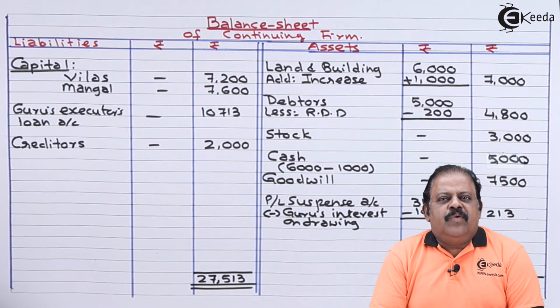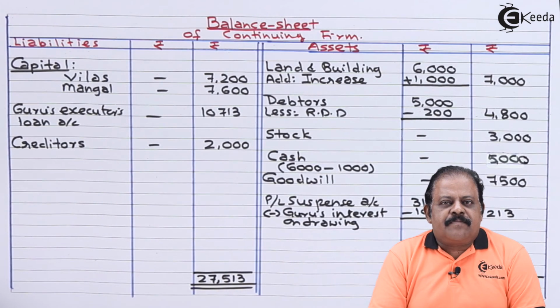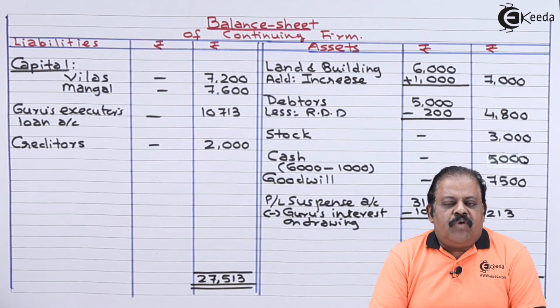In this question, we were required to focus on 2 points. Drawings of Guru was given rupees 1000. This amount we were required to adjust in cash, and accordingly we have reduced cash by 1000 rupees. Second point, interest on Guru's drawings is given rupees 100. While showing in balance sheet, we are required to deduct this 100 rupees from profit and loss suspense account, as this interest on drawings will be income of firm.